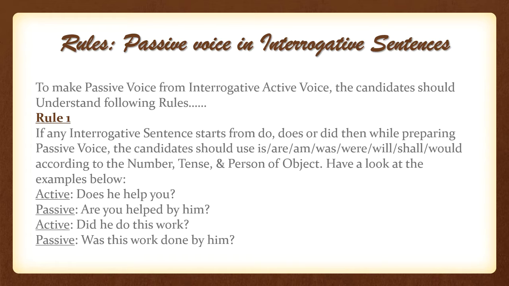Rule 1. If any interrogative sentence starts from do, does, or did, then while preparing passive voice, the candidates should use is, are, was, were, will, shall, or would, according to the number, tense, and person of object. Have a look at the example below. Does he help you? is in active form. In passive form it becomes, are you helped by him?